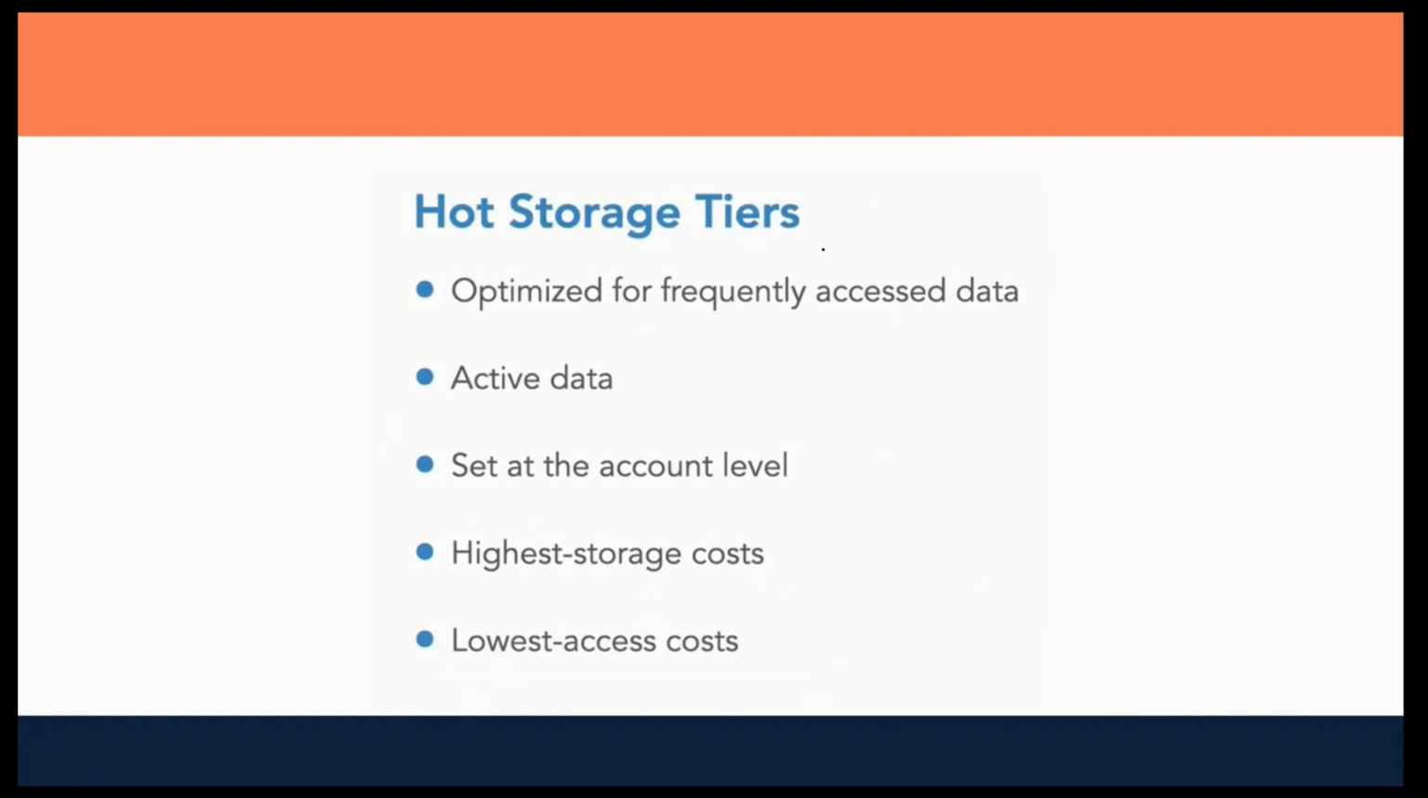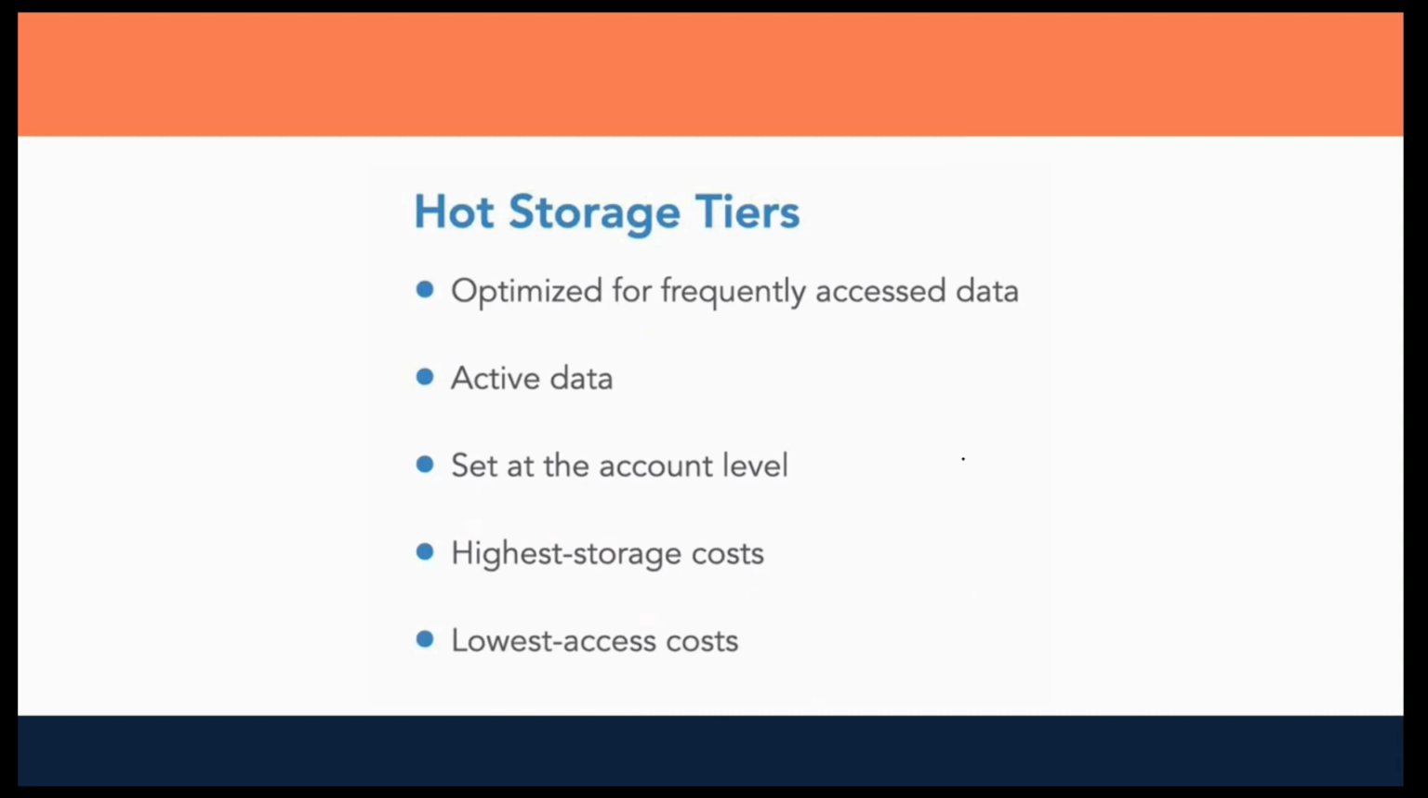This is the hot storage tier, optimized for frequently accessed data. If your data is active and you are accessing it very frequently, you can go for hot storage. For hot storage, this is the highest storage cost. When you are storing data here, the storage cost is very high, but the cost to access that data is very low.